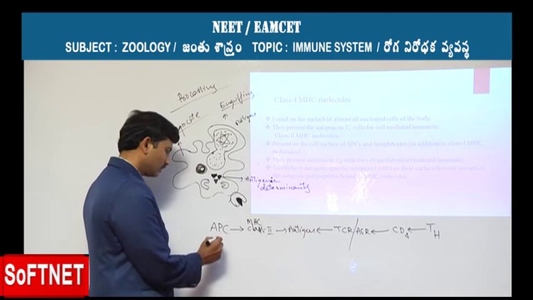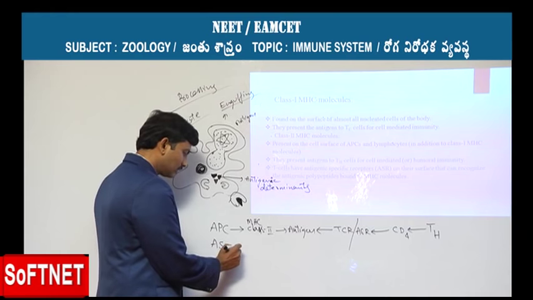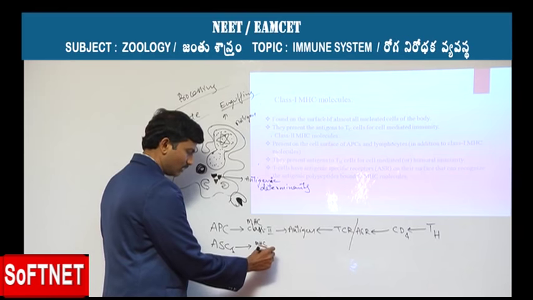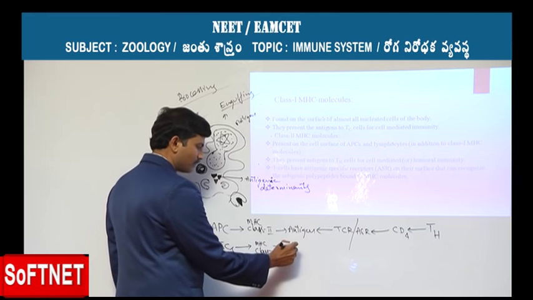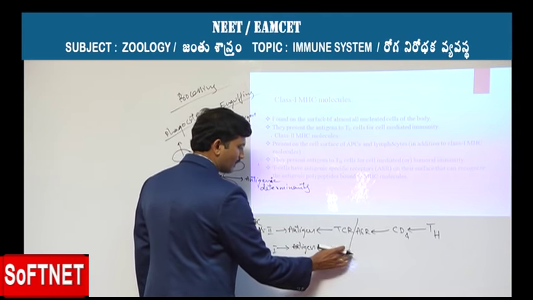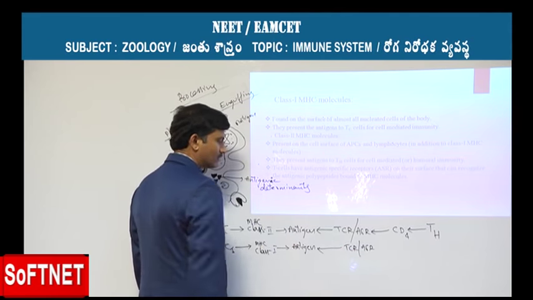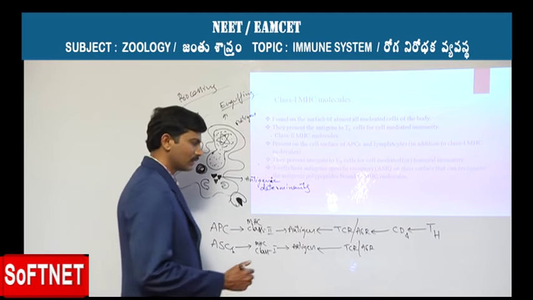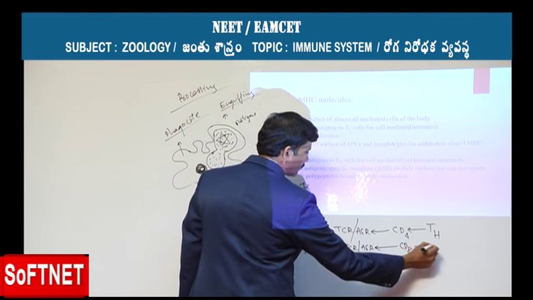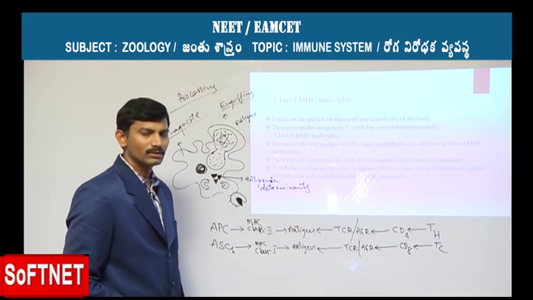And now, in reverse to that one, altered self cells. Altered self cells are provided with the MHC class 1, which is also responsible for the presentation of antigen. The antigen is recognized with the help of the TCR, or the antigen-specific receptor, that is the T cell receptor, by those cells which are provided with a CD8 marker, called TC cells, that is T cytotoxic cells.